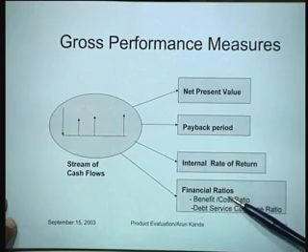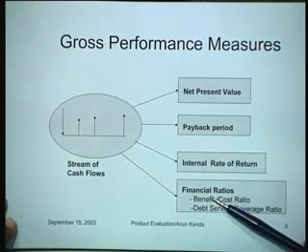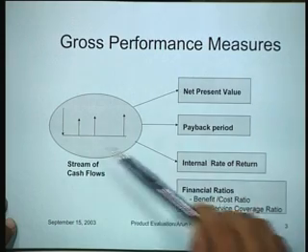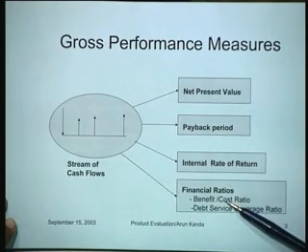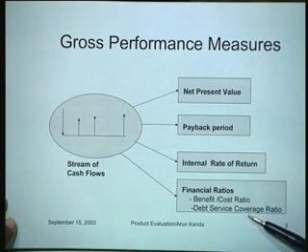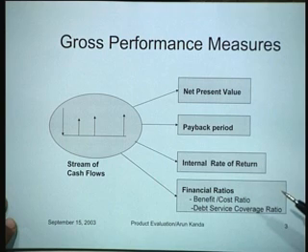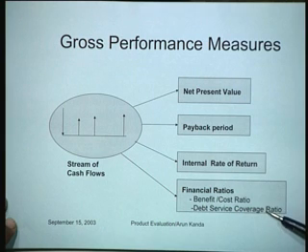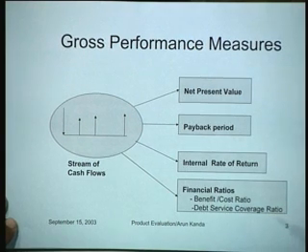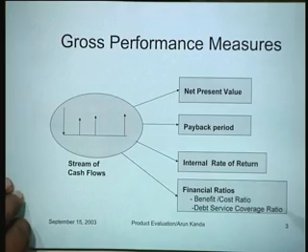So a benefit to cost ratio would tell us the quantum of benefits over the entire lifespan divided by the overall cost. So if this ratio is greater than 1, only then would a project be worthwhile. And similarly, we are talking about the debt service coverage ratio, which measures to a very large extent the capacity of the cash flow stream to return the installment on the loan. And financial institutions are very concerned about this, and they normally sanction loans only when the debt service coverage ratio is greater than 1.5 or close to 2.